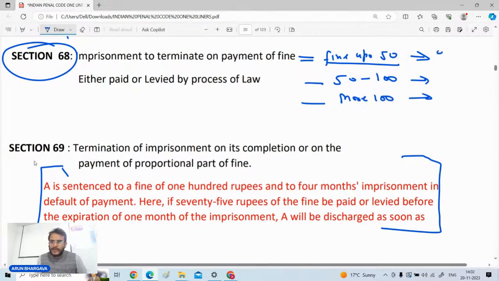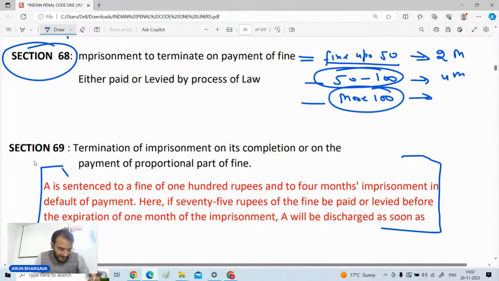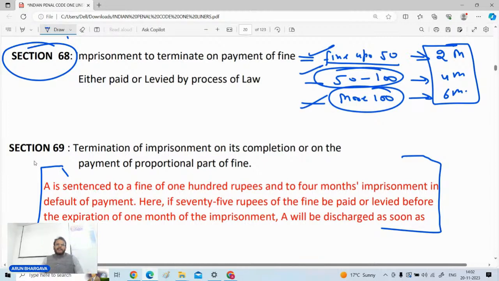So if the fine is up to ₹50, it is 2 months. If 50 to 100, then 50 से 100 रुपए तक का जुर्माना है तो कितना रहेगा? 4 months. Very good. And if it is more than ₹100, then yes, Anika. If the fine is more than ₹100, then 6 months. Very good. So this is the time limit for the imprisonment which is being given. Section number 68 and 69 are taking care of it.